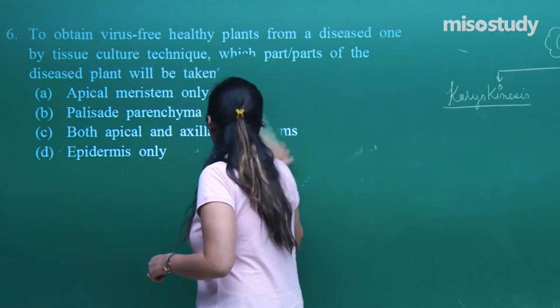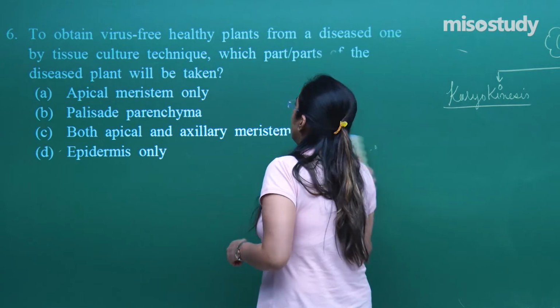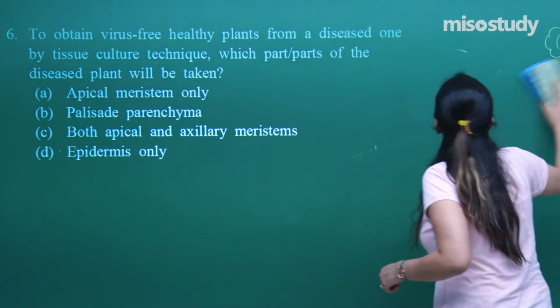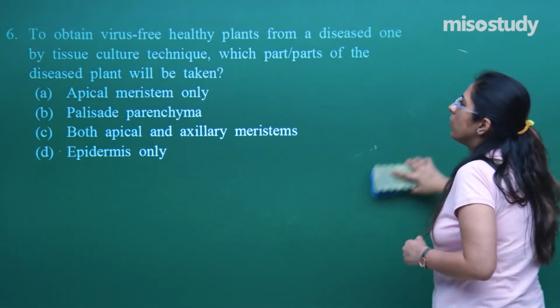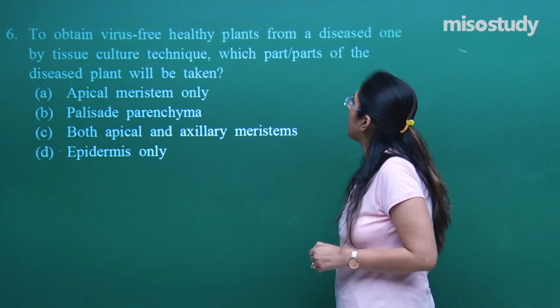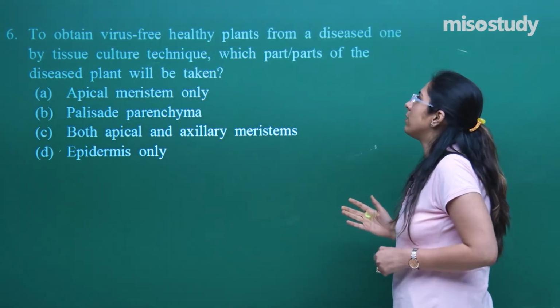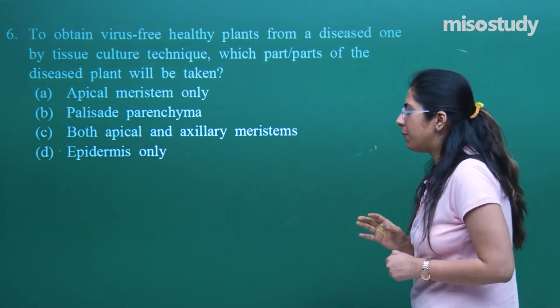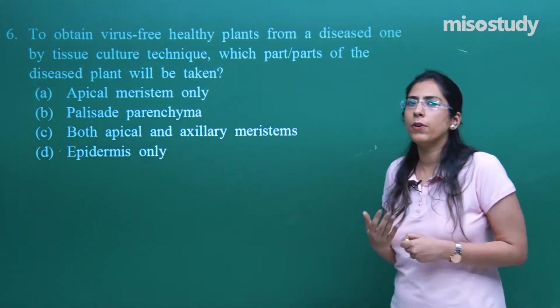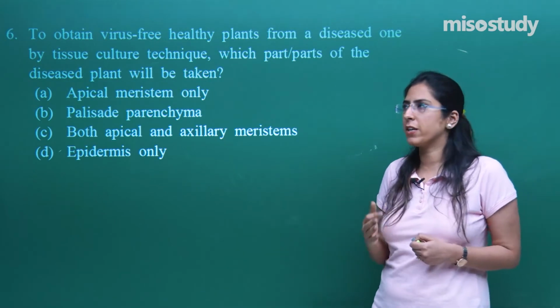Question number 6. Now, this question states: to obtain virus-free healthy plants from a diseased one by tissue culture techniques, which part or parts of the diseased plant will be taken? Now we have to go for the plant tissue culture experiment.